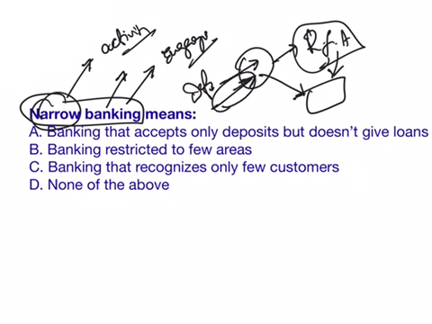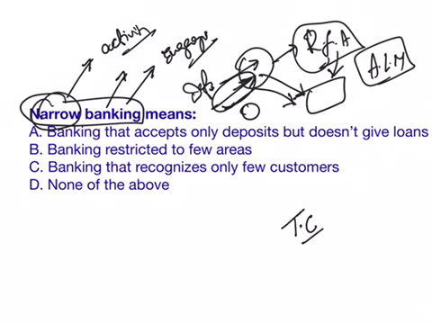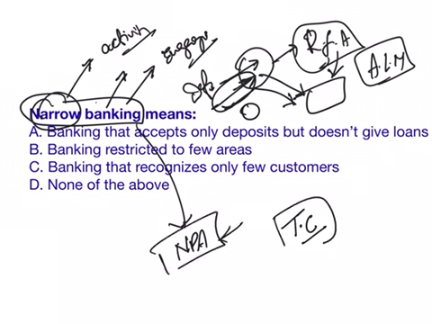It is not that all the funds are invested in risk-free assets. A certain amount of these funds will be placed in risk-free assets in order to avoid asset liability mismatch. There is a committee known as the Tarapore Committee. This committee has suggested this concept of narrow banking as a solution to address the problem of non-performing assets, which we have seen so many times in our videos. So this is one solution provided by this committee to address the problem of non-performing assets.